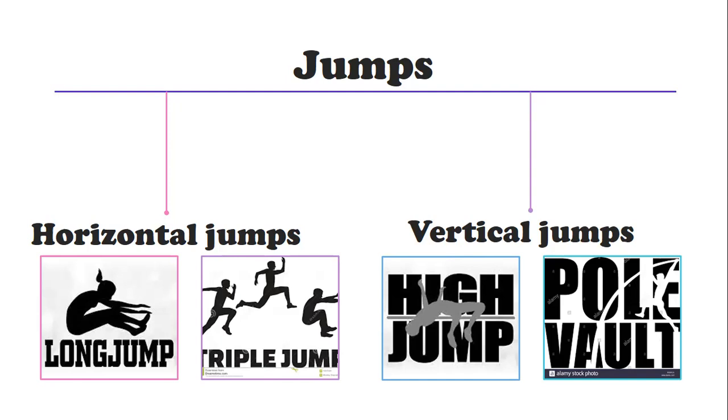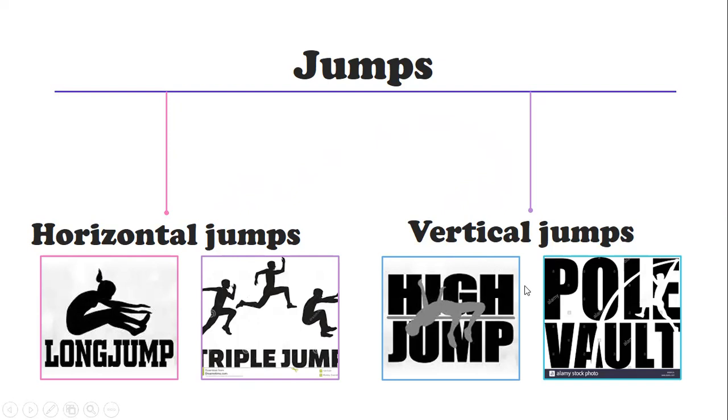First, here you can see that jumps have 2 types: horizontal jumps and vertical jumps. The pictures I'm showing you are all jumping events. In horizontal jumps, you can see long jump and triple jump.